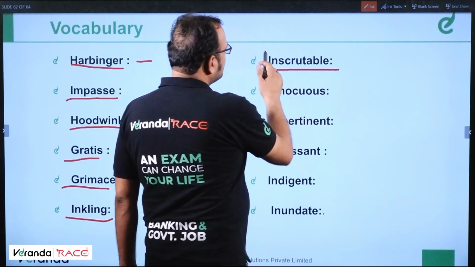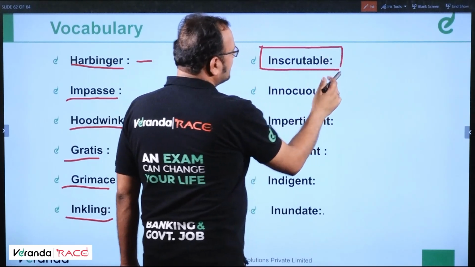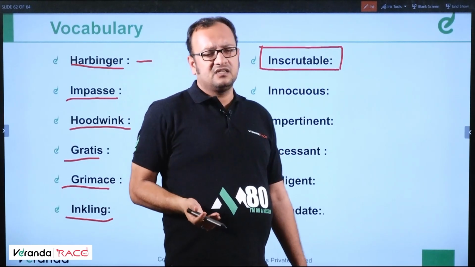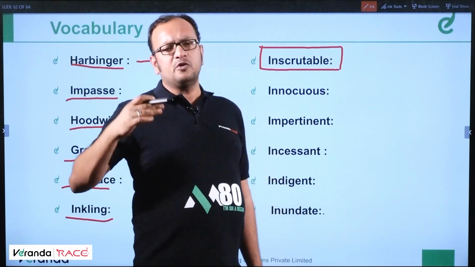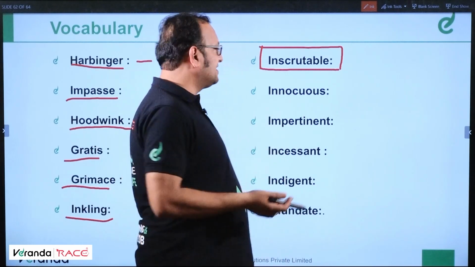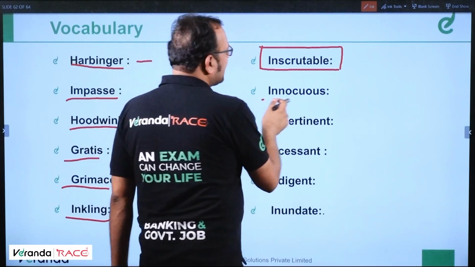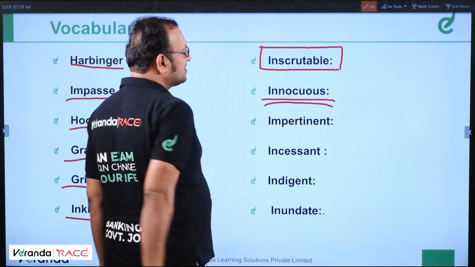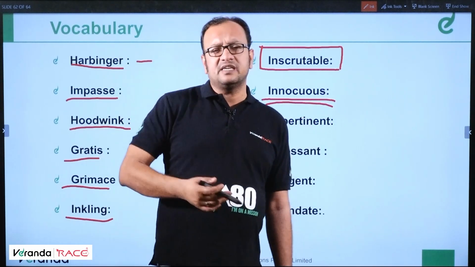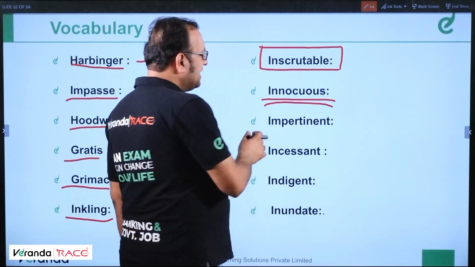Inscrutable means something that is incomprehensible. You cannot understand it. Innocuous means harmless. Very harmless person, one who cannot hurt anyone, very innocent, is known as innocuous.